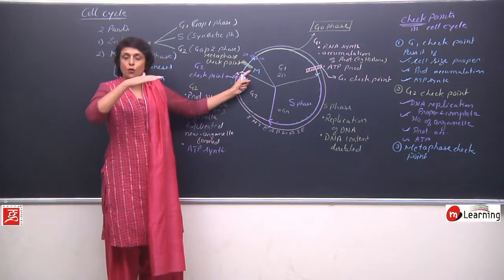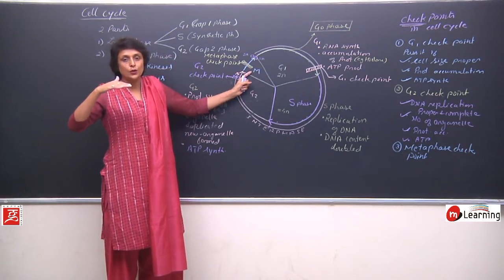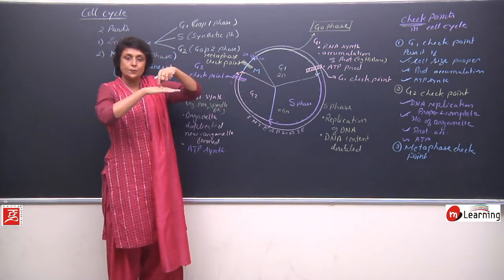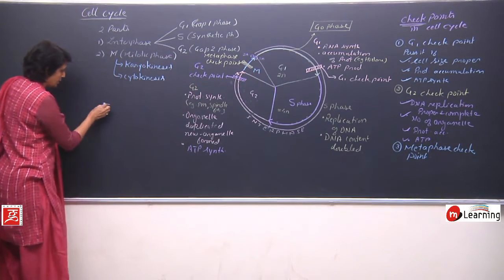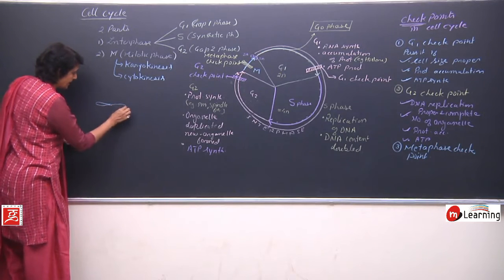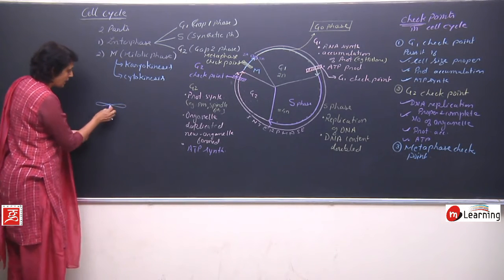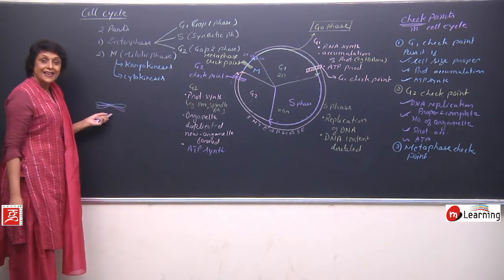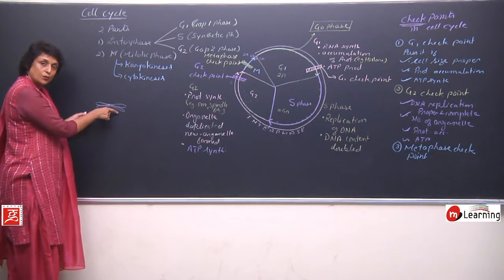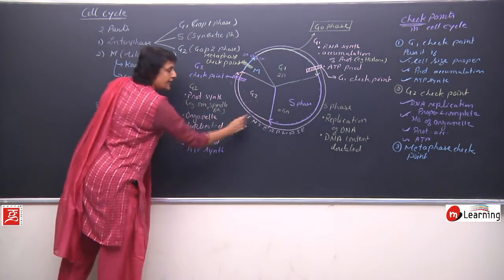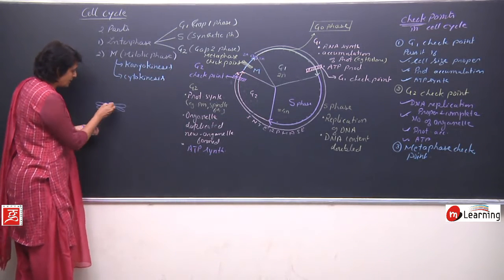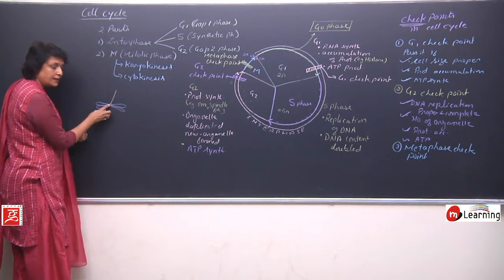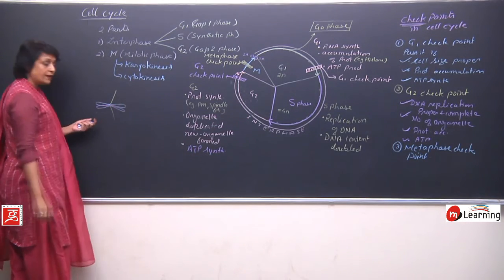So all the chromosomes align on the equatorial plane, and on one side the spindle fiber attaches to it. Suppose this is the chromosome, and here we are talking about doubled DNA. So there is an original chromosome and a copy which was made in S phase. So spindle fibers would be attached to the centromere here and here.